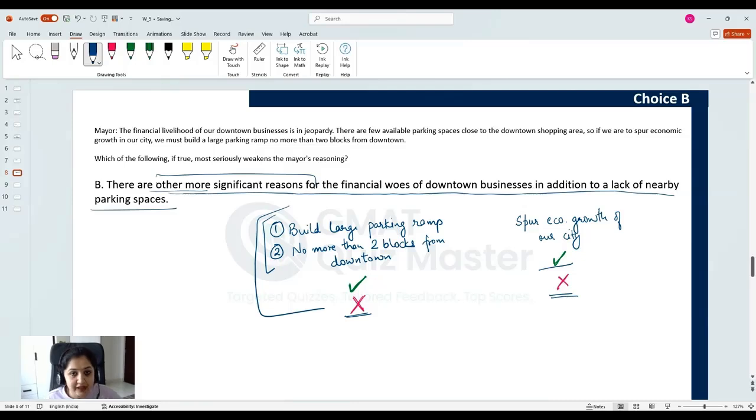of the city. You did not think about it and you just thought that if there are other more significant reasons, we should just go and address those reasons instead of building a parking ramp here. And that is why you fell into this trap.